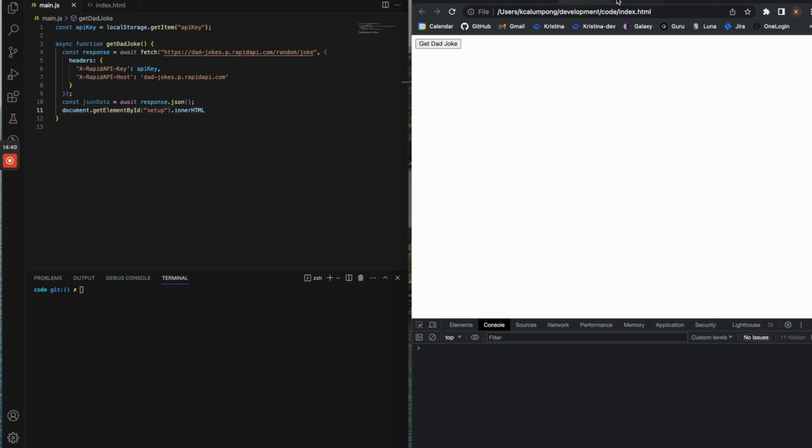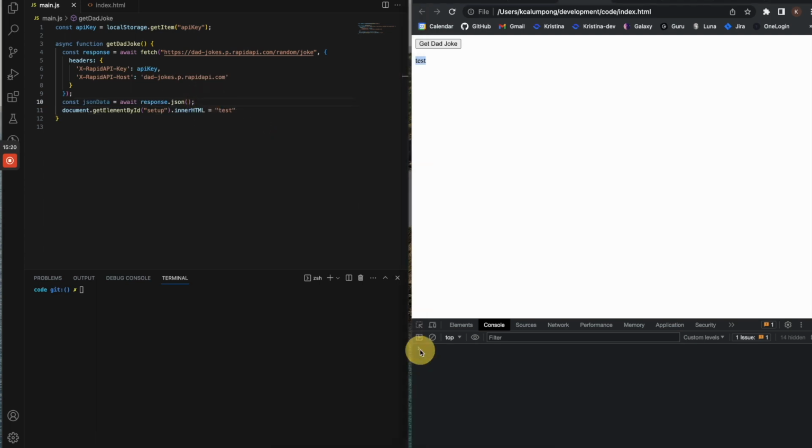To test it out, we could write something in here. When get dad joke is called, it's just going to get element by ID and put test in that ID of setup, so in our p tag. When I click, oh, let me refresh. When I click, there we go, test. So instead of having test show up, we want to have our joke.